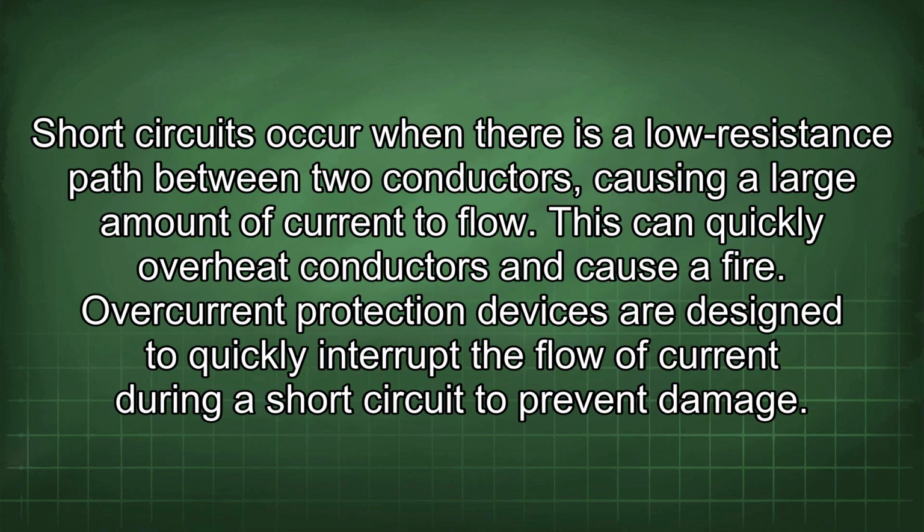Short circuits occur when there is a low resistance path between two conductors, causing a large amount of current to flow. This can quickly overheat conductors and cause a fire. Overcurrent protection devices are designed to quickly interrupt the flow of current during a short circuit to prevent damage.